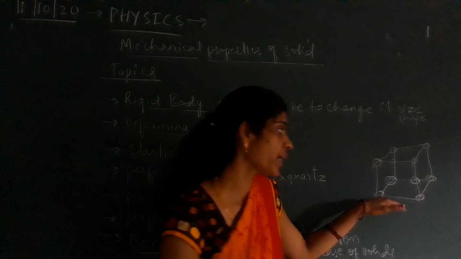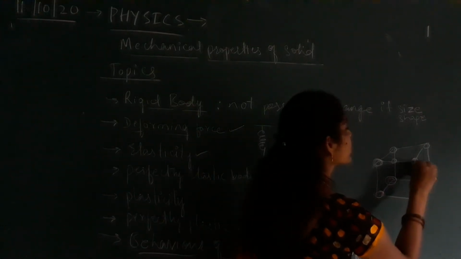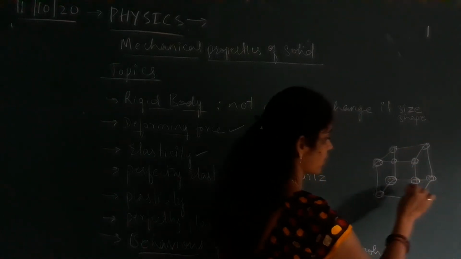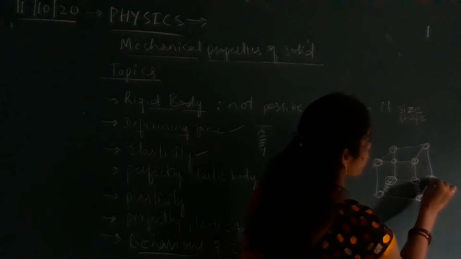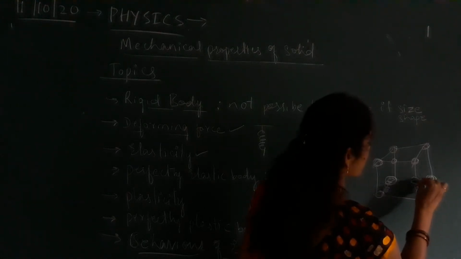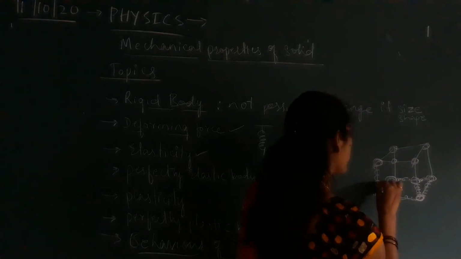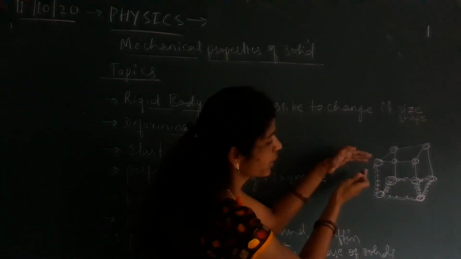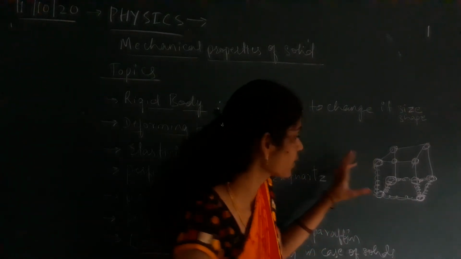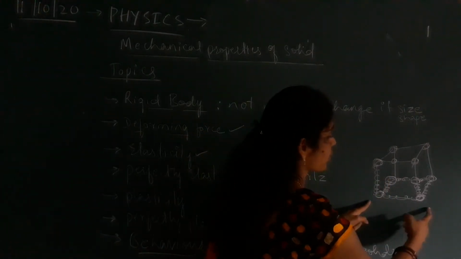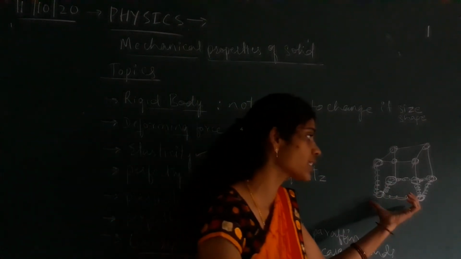It is made up of molecules. All the molecules are joined together with the help of the intermolecular force that exists between them. Why do they join together? They are joined together because an intermolecular force of attraction exists between them.